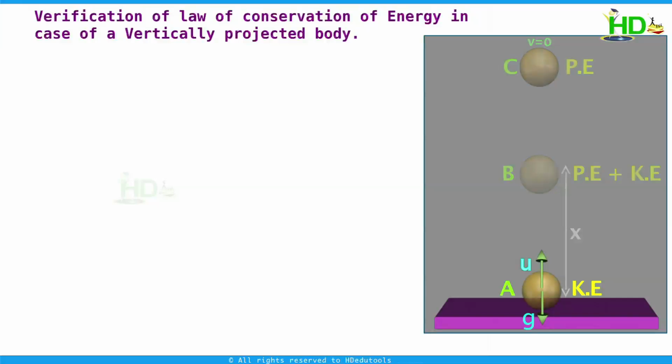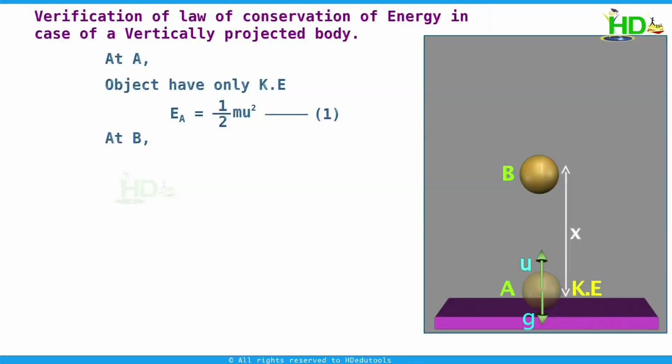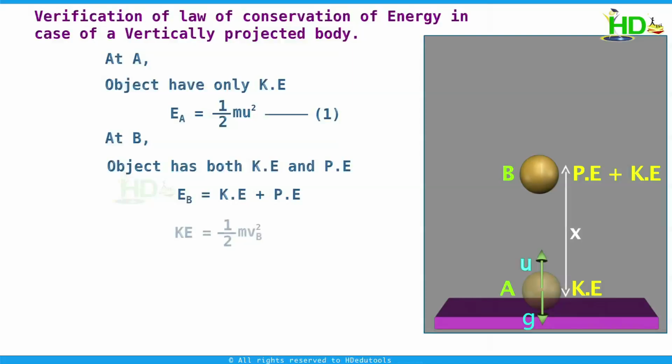First we consider the projection point. Let us take this as point A. At this point, the object has only kinetic energy, and energy at A is half mu square. We take this as equation 1. Now at B the object is at height x and the velocity is decreased compared to A. At this point, the total mechanical energy is the sum of kinetic and potential energies. Energy at B is kinetic energy plus potential energy, and kinetic energy at this point is half mvb square, where vb is the velocity at B.